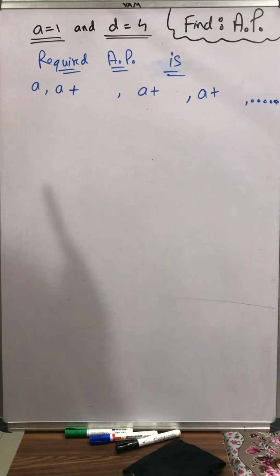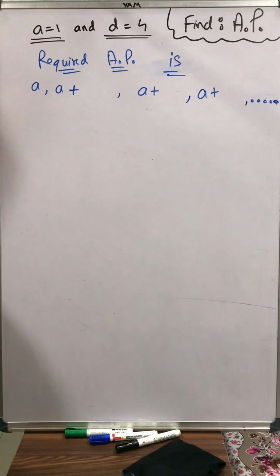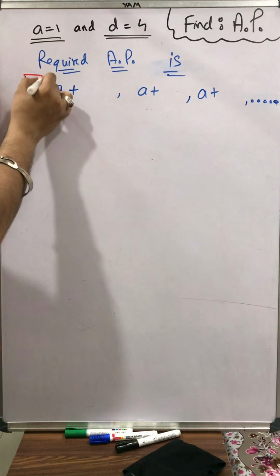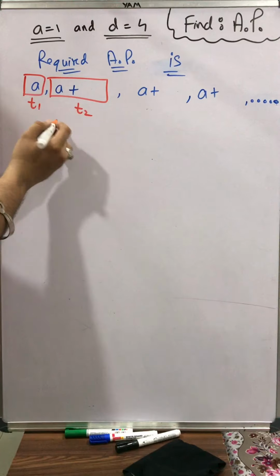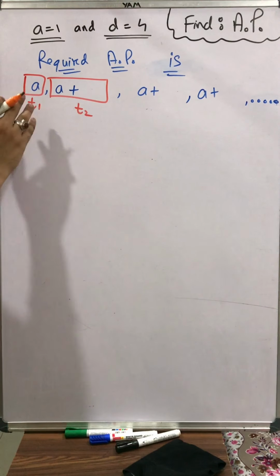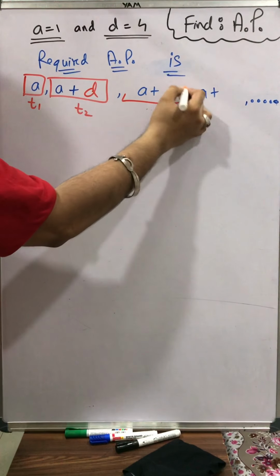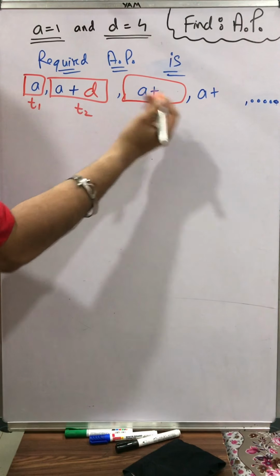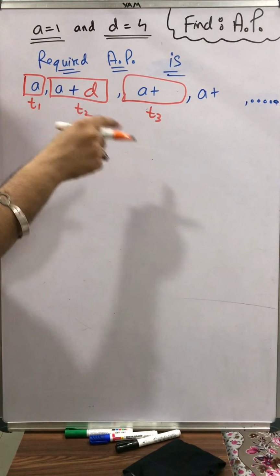Students, we got to know that value of a is 1, value of d is 4, right? Okay, how to find the AP? This is our first term, T1. This will be our second term, T2. The second term will be greater than the first term by the common difference d, so it will be a plus d. This will be our third term, T3. The third term will be greater than the second term by the common difference d.